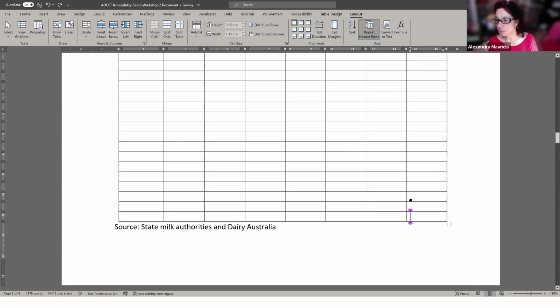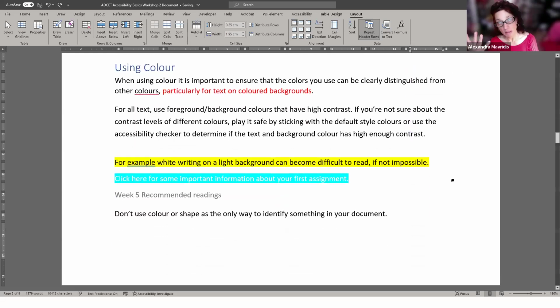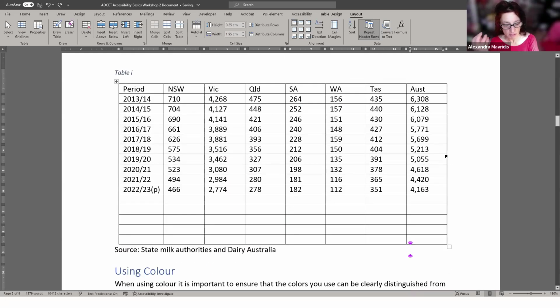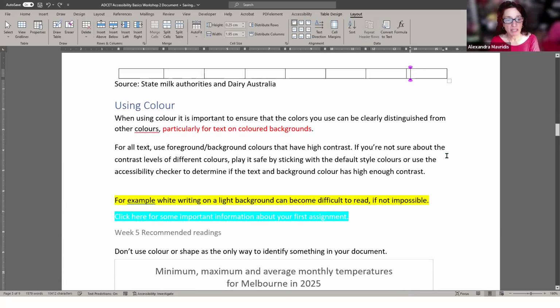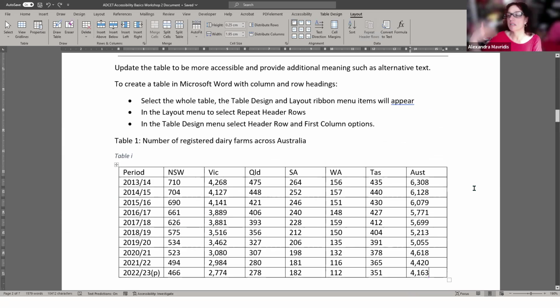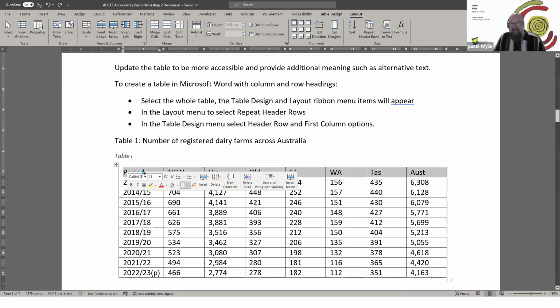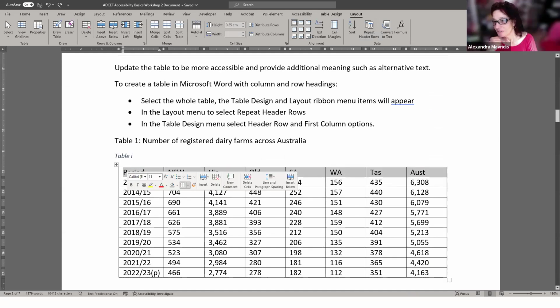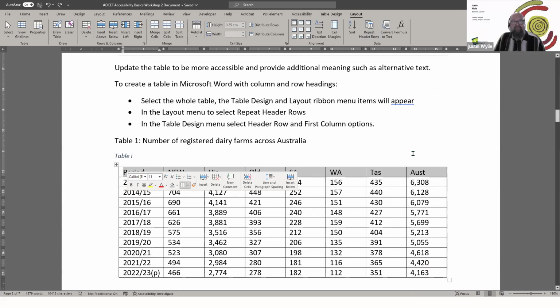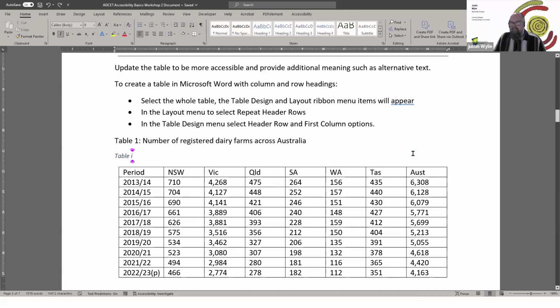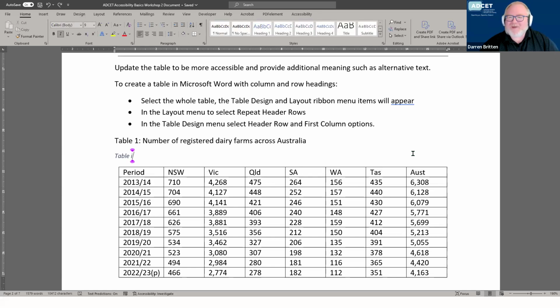So is the purpose, and I think I know but I just want to be clear, that when we repeat it, the person doesn't have to scroll back up to the original page? They'll see that repeated. It's good for everybody, right? Exactly. Absolutely. If you've looked at research papers with a lot of data, and you've got three or four pages of tabular data, you think, I don't know what's what now, I've got to go back. It just becomes frustrating.